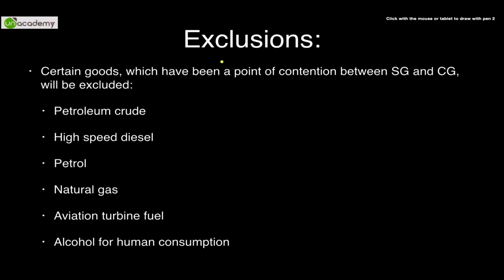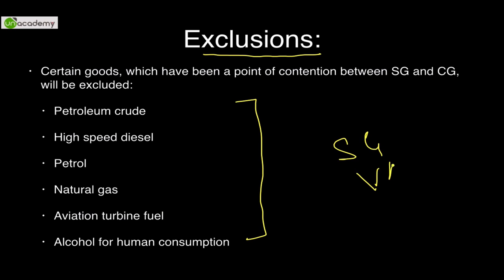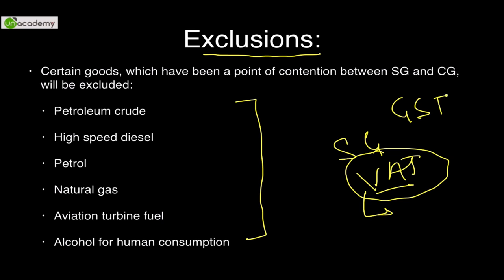The exclusions, as we had discussed in the earlier slide, are things that have been particularly excluded from the ambit of GST. Earlier, some of these goods were taxable by the state governments through VAT, or value added tax, which means they will continue to be taxable by the state governments under value added tax even after GST is implemented.